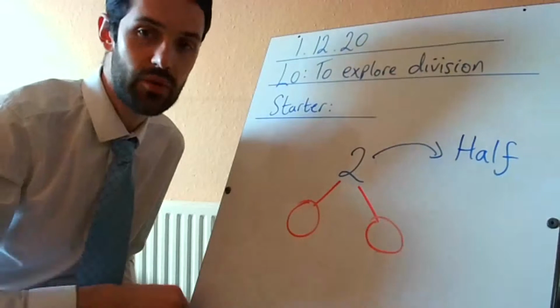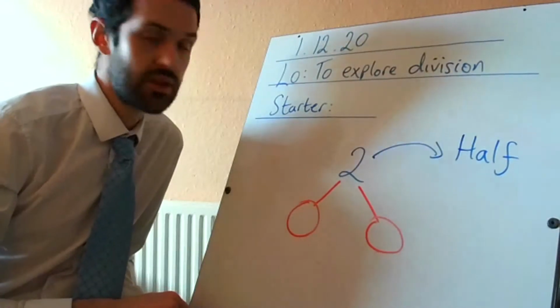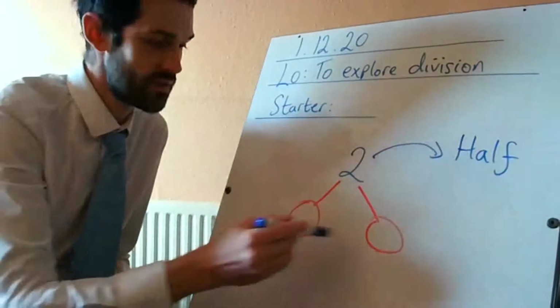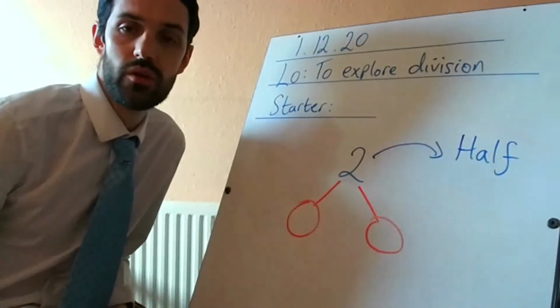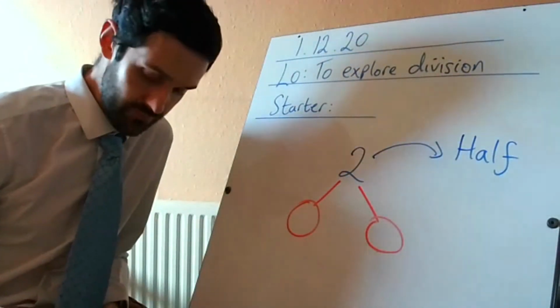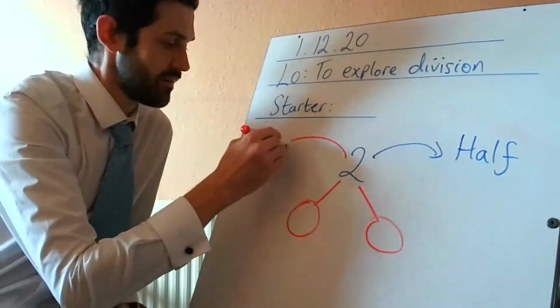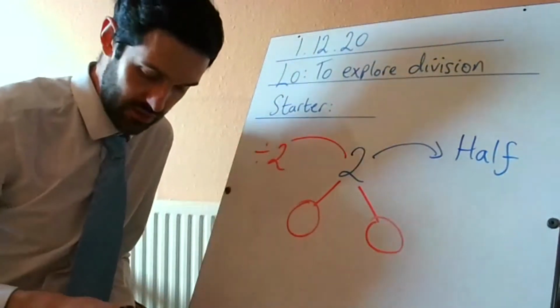Okay, we half a number. When you split something by 2 equal parts, you make 2 halves, 2 whole parts, just like your 2 arrays underneath here. What you're actually doing when you split things in half is dividing by 2.